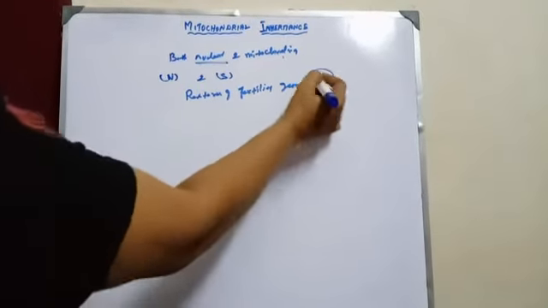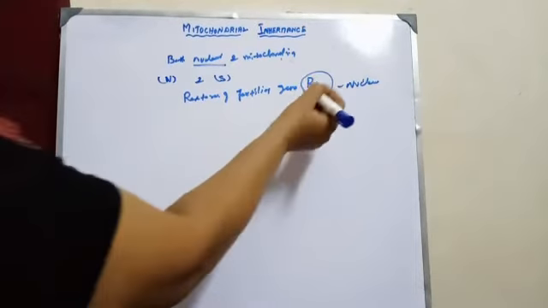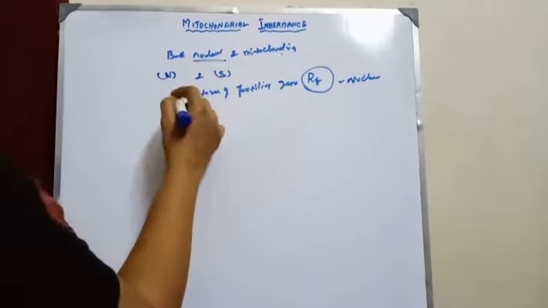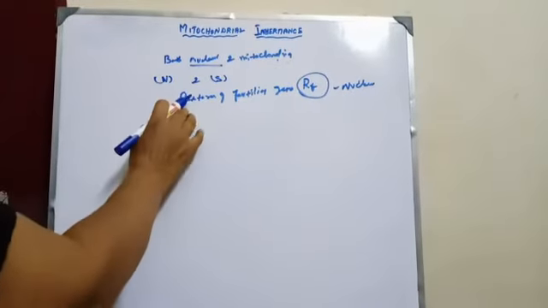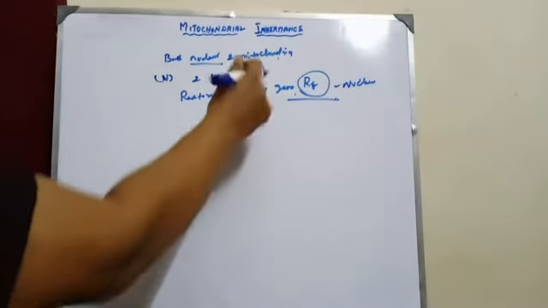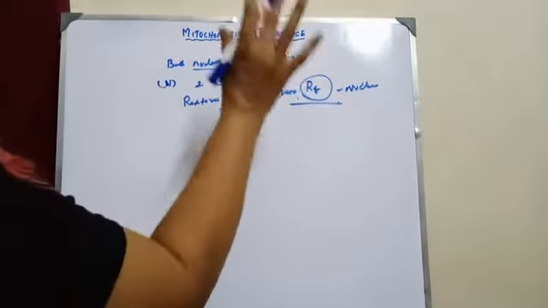Another important thing is that the RF genes do not have any expression of their own.